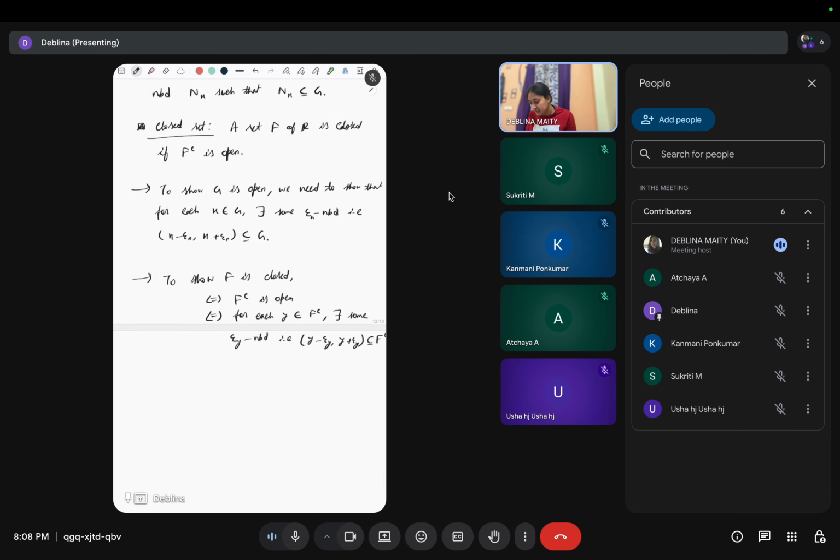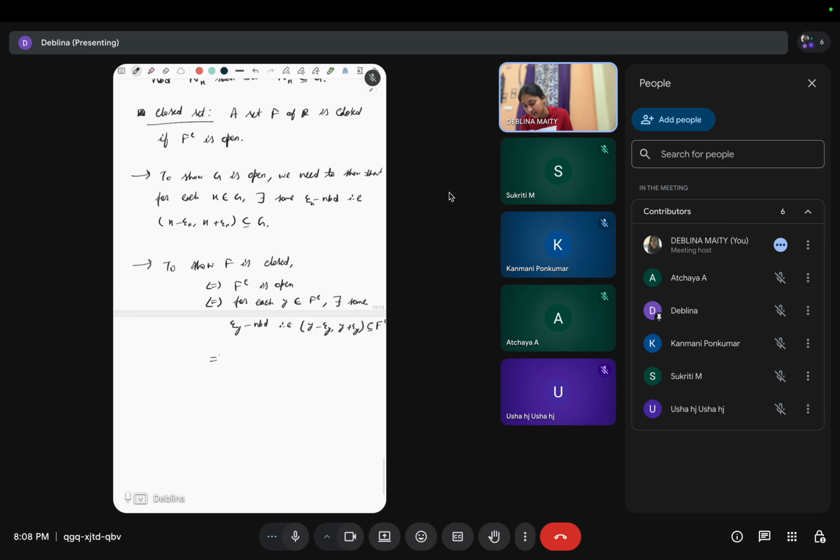So this means each point y that does not belong to F has an epsilon y neighborhood, this y minus epsilon to y plus epsilon, which is contained in F complement.